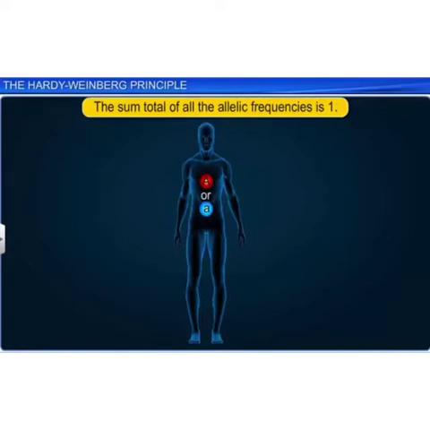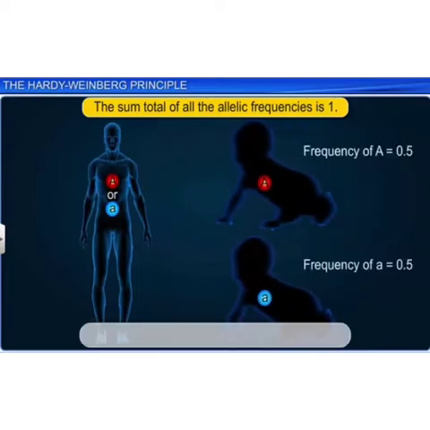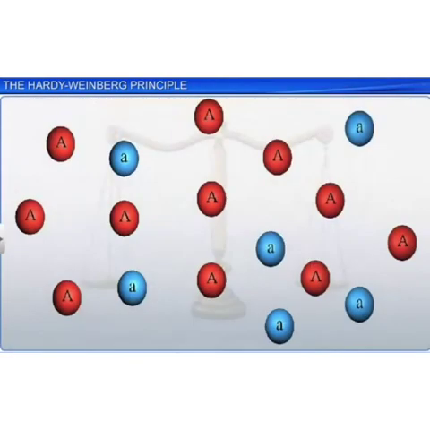Suppose in a diploid organism such as human beings, for any character, two alleles are there, either dominant or recessive. Frequency of A is equal to 0.5. Frequency of the other allele is 0.5. Total is 1.